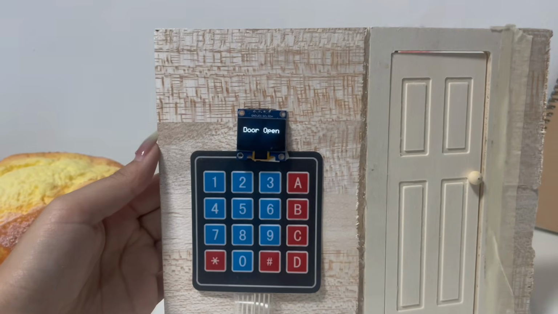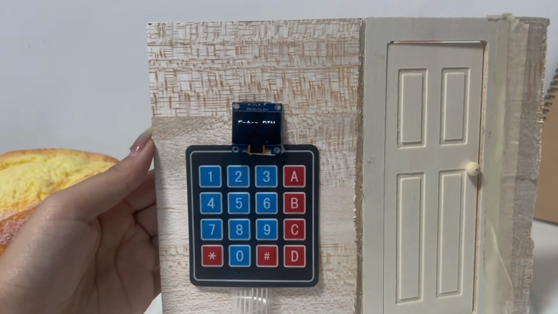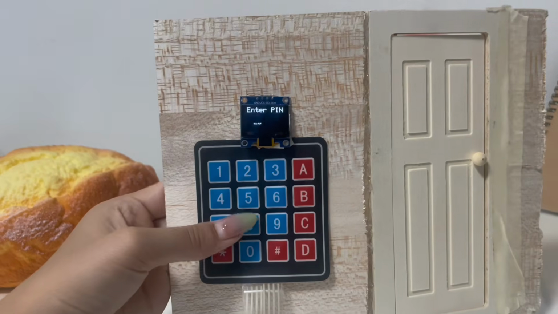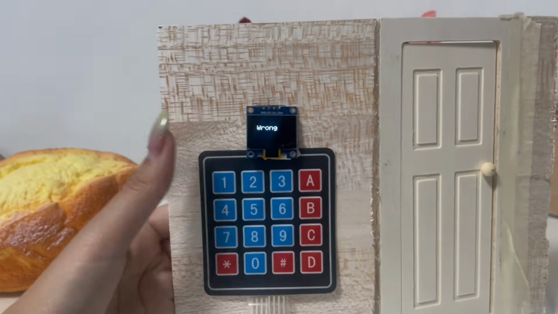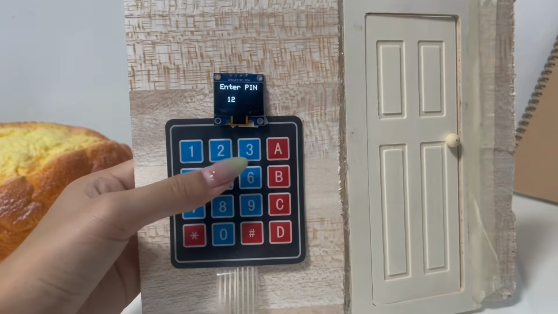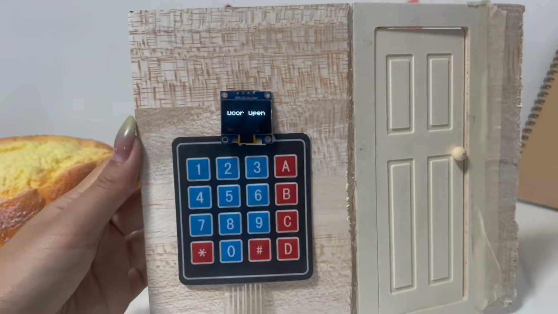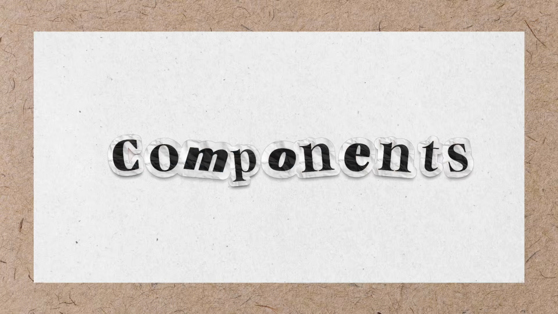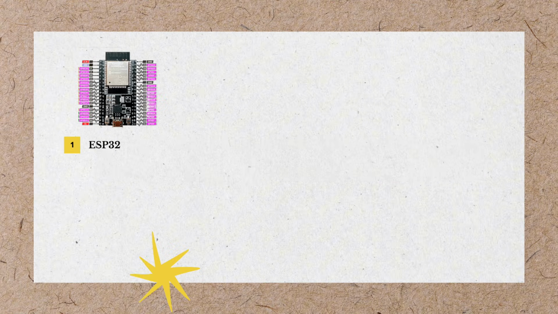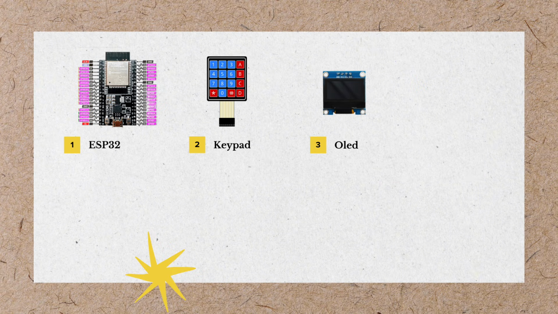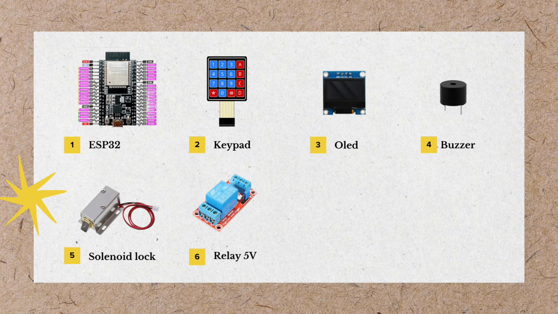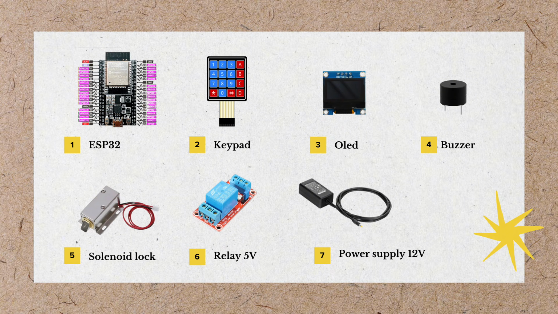The process is the ESP32 will check if the password is correct or not, or else it will read the command from Blynk. The output of our project is the relay will turn on and off, so the solenoid lock can be opened or closed. The components that we use in this project are ESP32, keypad, OLED, buzzer, solenoid lock, relay, 5V, and 12V power supply.